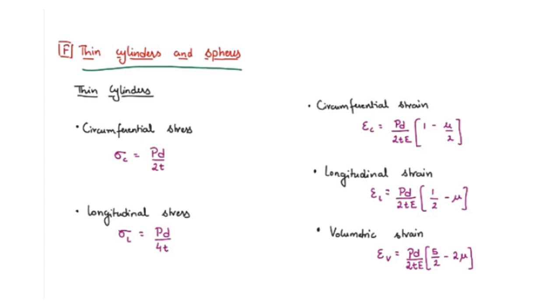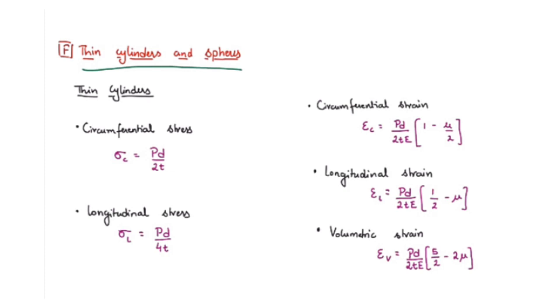Those two kinds of stresses are, first, circumferential stress, which is also called hoop stress, given by sigma c equals pd by twice t, where p is the internal fluid pressure, d is the internal diameter of the cylinder, and t is the thickness of the wall of the cylinder. And the other stress is longitudinal stress, given by sigma L equals pd by 4t, where again p is the internal fluid pressure, d is the internal diameter of the cylinder, and t is the thickness of the wall of the cylinder or sphere.